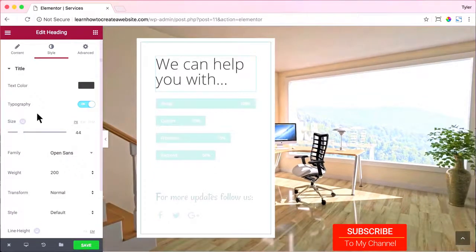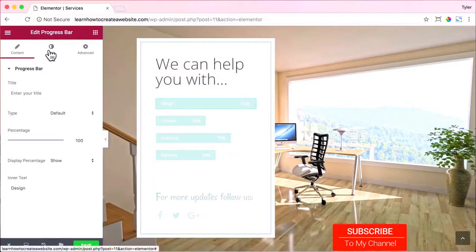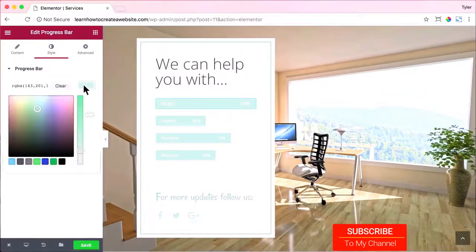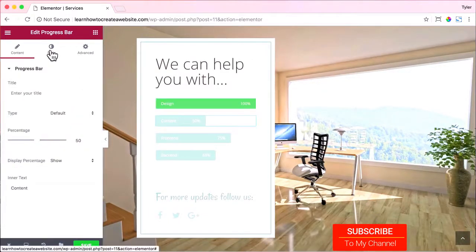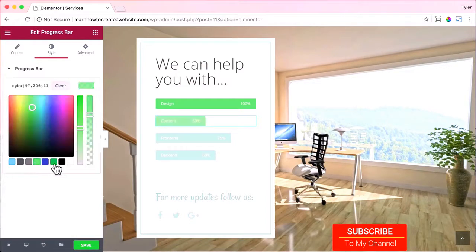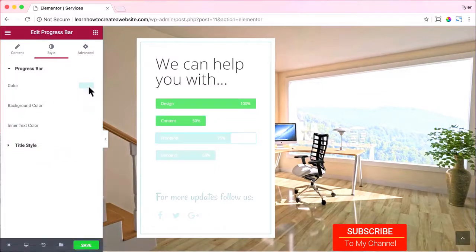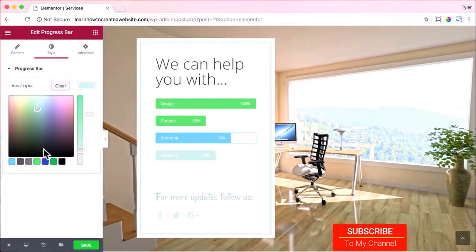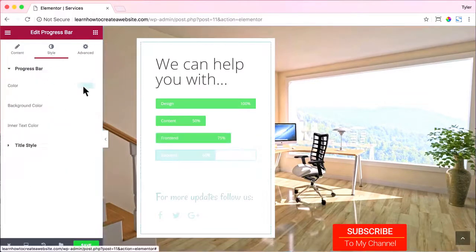And we can click on this design here, and we can go to style, and we could change the color, and we could change it to any color that we want. And then you can click on content and go to style and change it to any color that you want again. Just going to paste in the same color. And then do that for front end, put in any color you want, and do that for back end, put in any color. Very easy stuff.